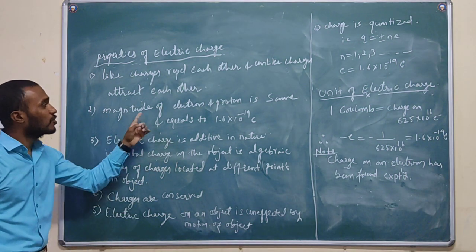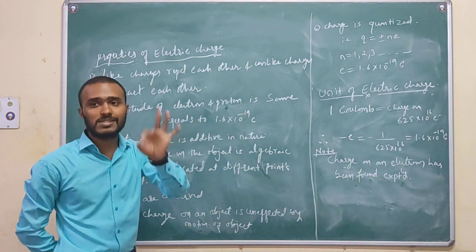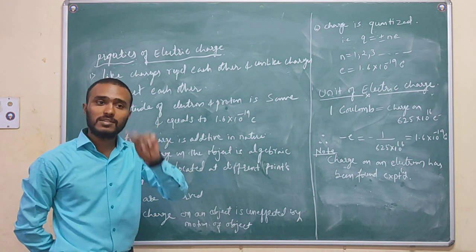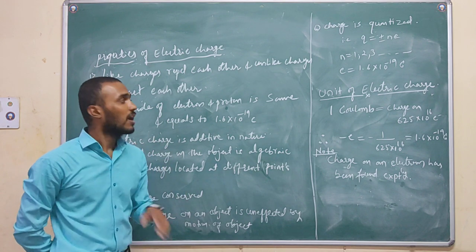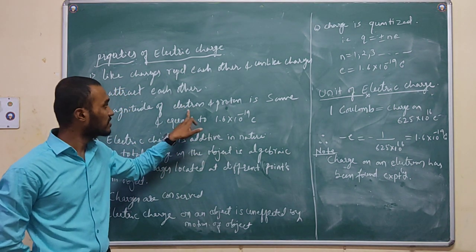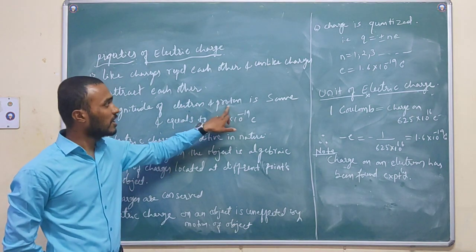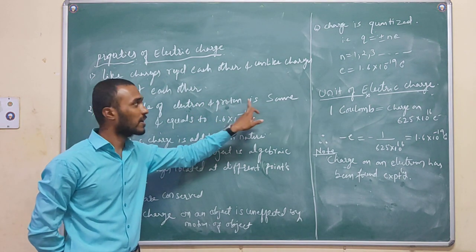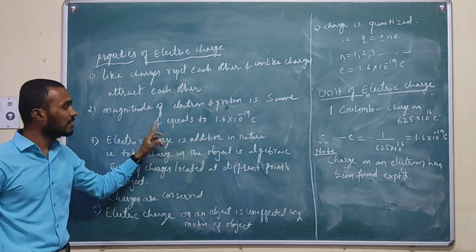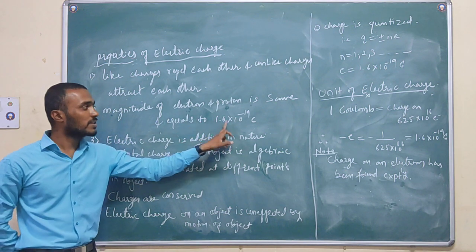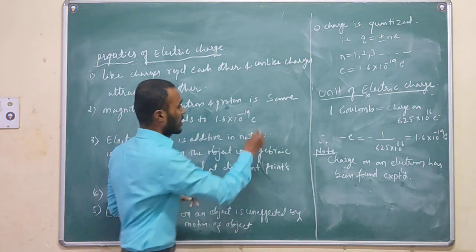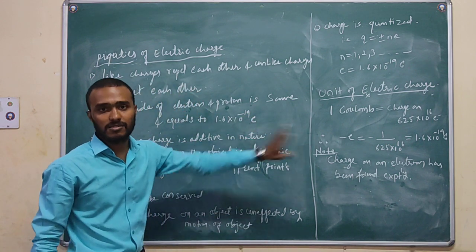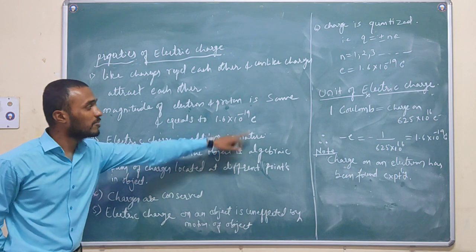And the magnitude of the charge on the electron and proton. Up to here we did not discuss electron and proton. We will discuss this in the next class. Until then, you should consider this as a negatively charged particle and a positively charged particle. The magnitude of the negatively charged particle and positively charged particle is the same, equal to 1.6 times 10 to the power of minus 19 coulomb. Coulomb is the unit of charge. We'll see at the end what is meant by coulomb.